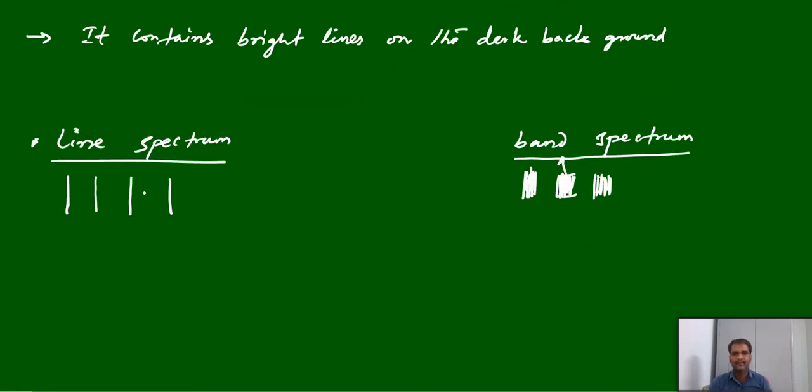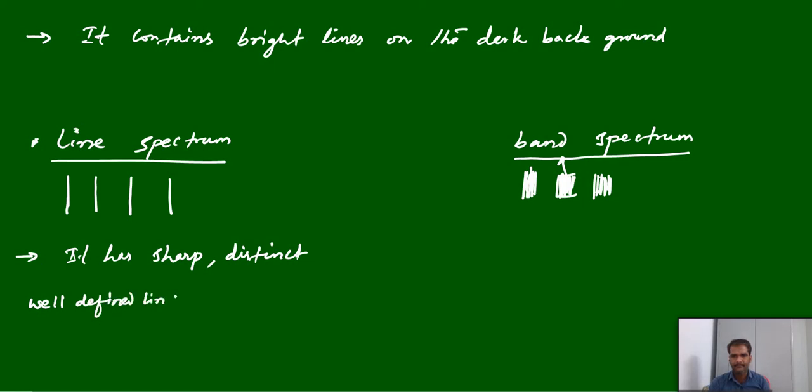You should remember: line spectrum due to atoms, band spectrum due to molecules. Write these points. Line spectrum has sharp, distinct, well-defined lines, like individual lines you can see.